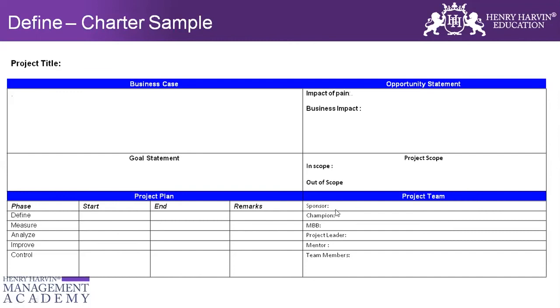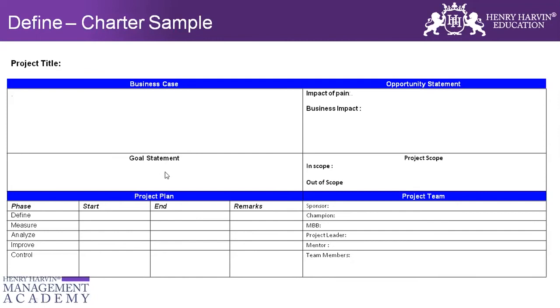This is the project team. This is just an optional thing. If you don't have any master black belt, you can just get rid of it. The champion is the head, the roadblocker, who gives you certain approvals. The sponsor is the one who's kept informed, or whenever he asks for any sort of review, you should be present with it. The project leader is you, the end-to-end accountable person for this project. You can delegate the responsibility to any of the project team members, but accountability is yours. If the metric is not met, it is yours.